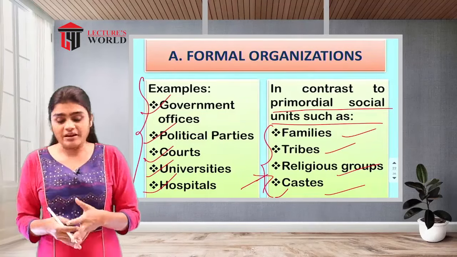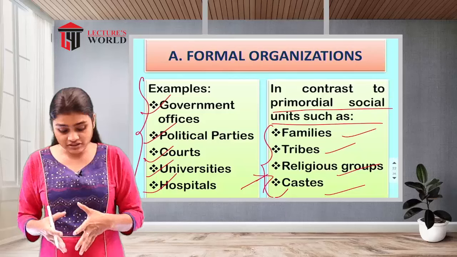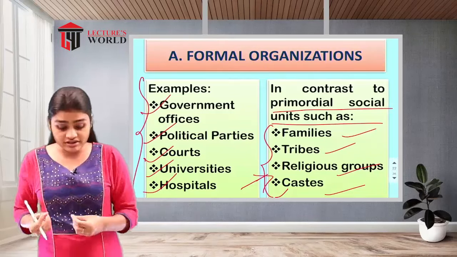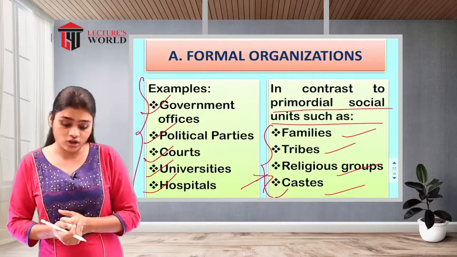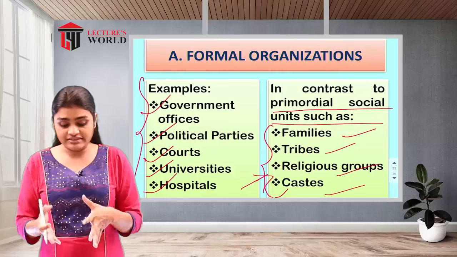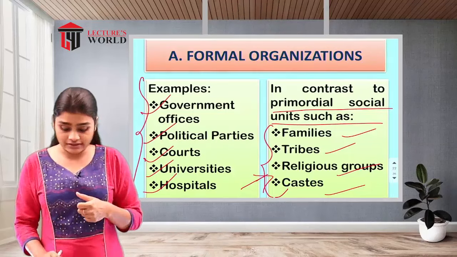So these are primordial organizations, which are the exact contrast of formal organizations. How? Because formal organization has some specific characteristics.